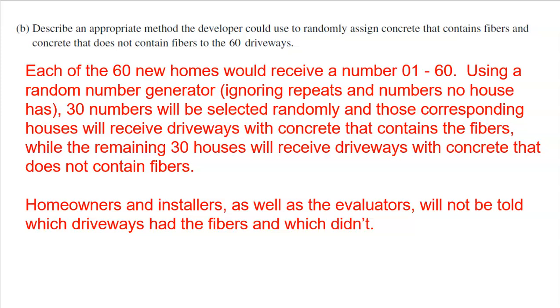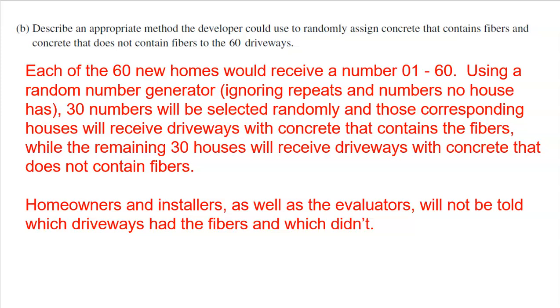So again, very simple, using a random number generator, making sure to ignore repeats, can't have one house getting both treatments, that doesn't make sense. And also numbers that no house has, a random generator could produce 74, but no house has that. And again, the first 30 that were randomly selected using that random number generator will receive the concrete that contains fibers, and that automatically means that the 30 houses that remain will receive the concrete that does not contain fibers.